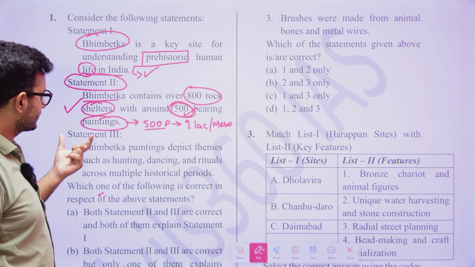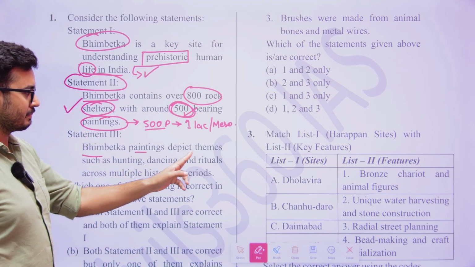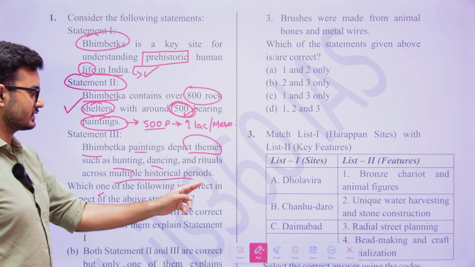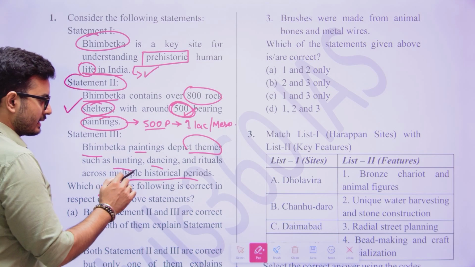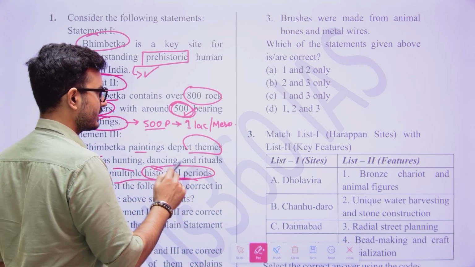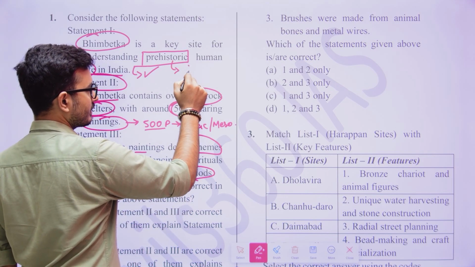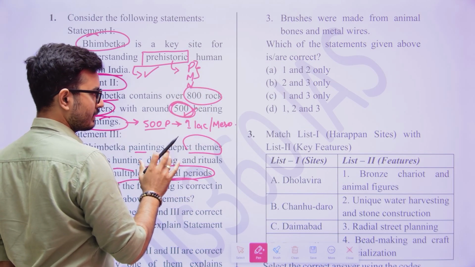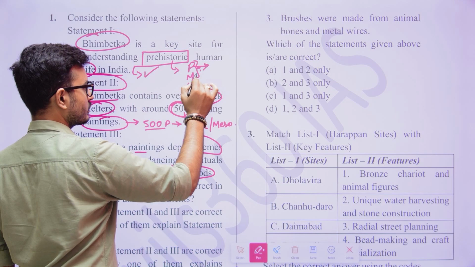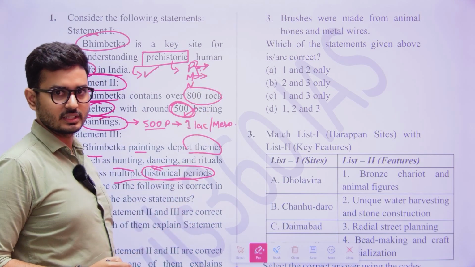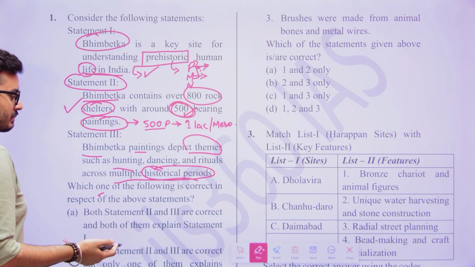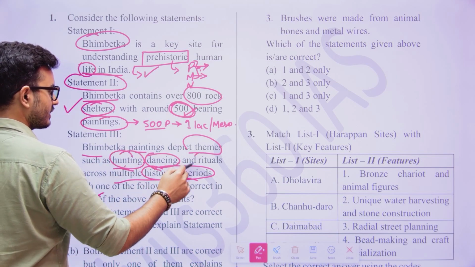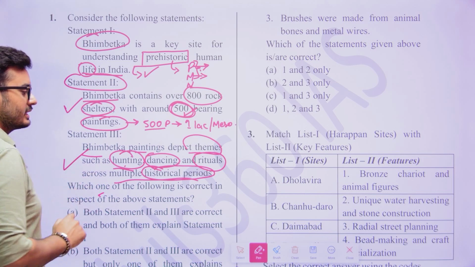Then statement 3: Bhimbetka paintings depict themes such as hunting, dancing, and rituals across multiple historic periods. Now, here also many people will be saying multiple historical periods. Yes. Why? Because the prehistoric time period means Paleolithic, Mesolithic, Neolithic. And the Bhimbetka paintings depict the themes of both the Paleolithic as well as the Mesolithic. So what was the life of Paleolithic and Mesolithic people? They did hunting and gathering, they did communal dances, they did rituals. So yes, it is going to be there.